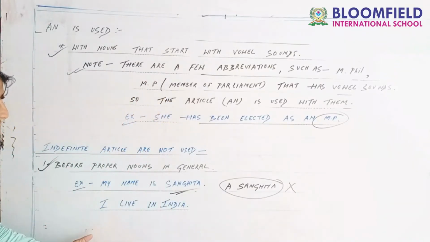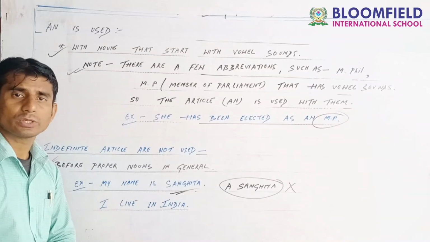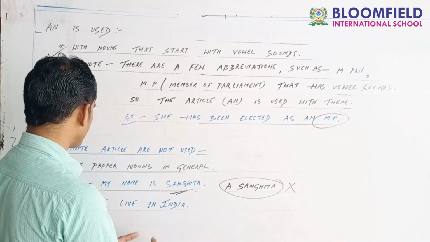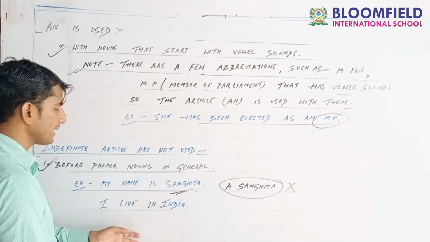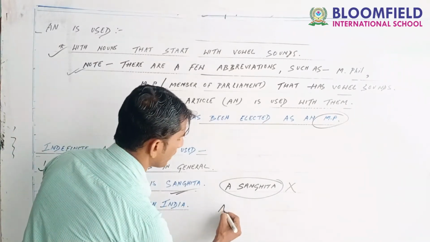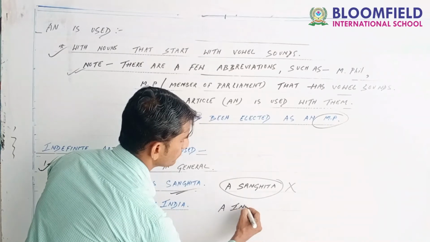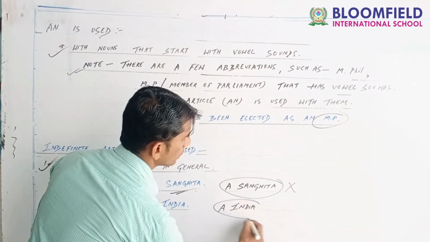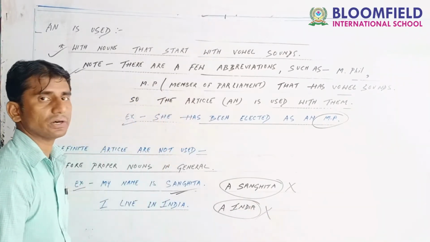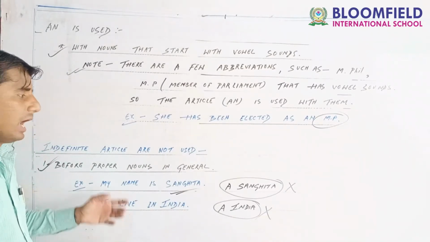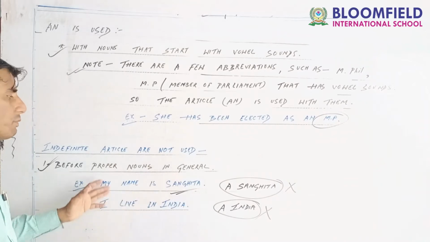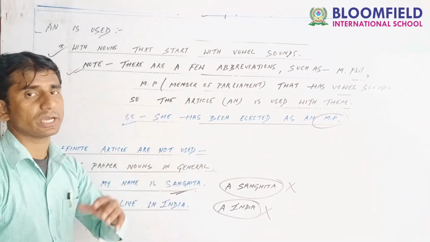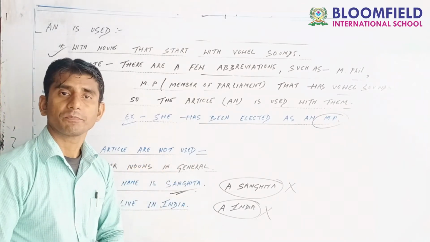Next example I have written. Many students write in this way: "I live in an India." So this is a wrong sentence here. I made you understand that indefinite articles are not used before any proper nouns in general. Right?